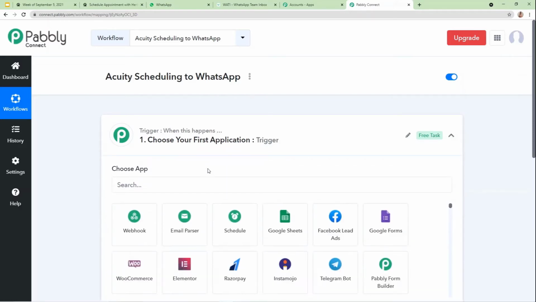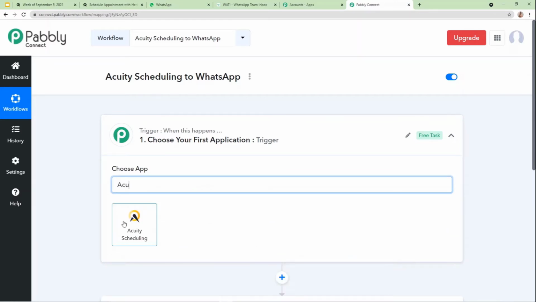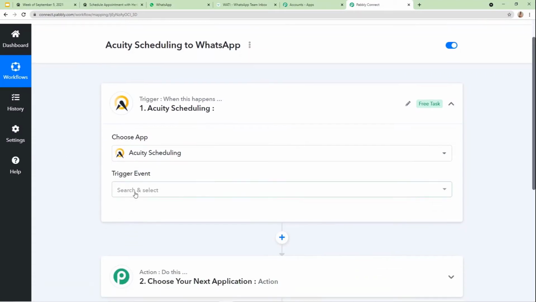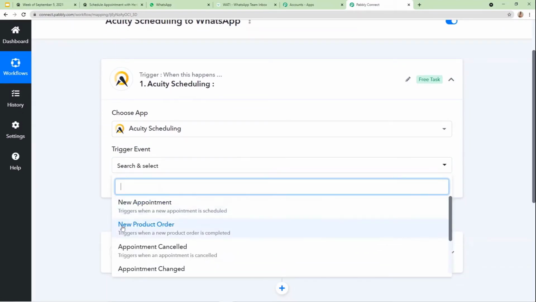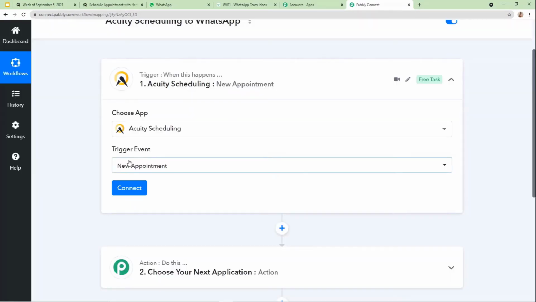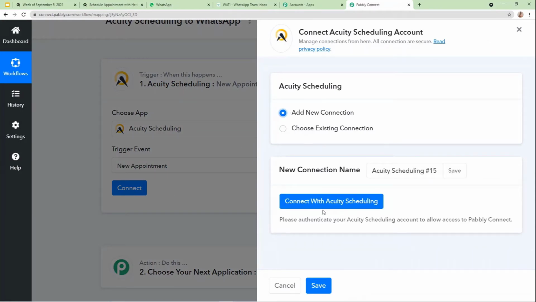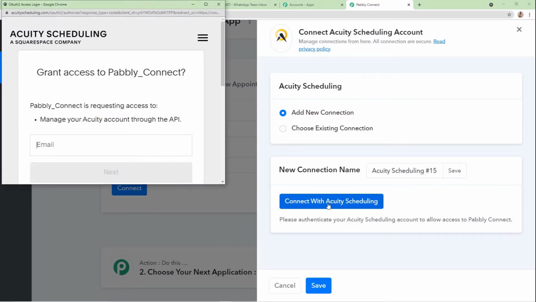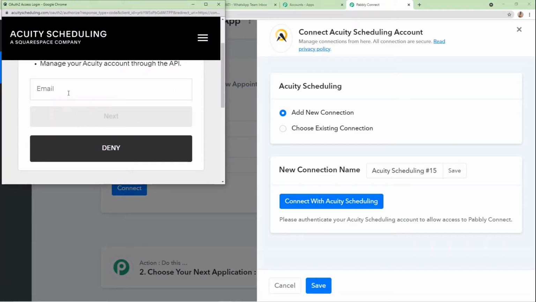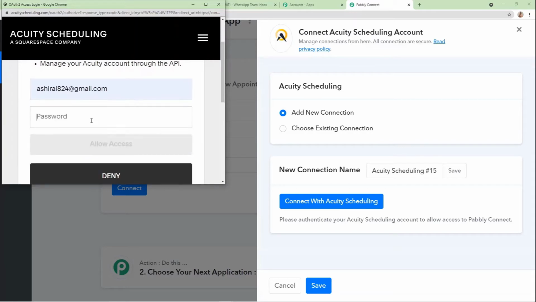Here in Choose App, I am going to choose Acuity Scheduling. And then I'm going to choose the trigger event. The trigger event according to our topic will be New Appointment. Once I have selected the trigger event, I'm going to click on Connect and make a new connection. I'm going to click on Connect with Acuity Scheduling. I've already logged in to my account, so I'm just going to mention the same details here, and then I'm going to log in to Acuity Scheduling.